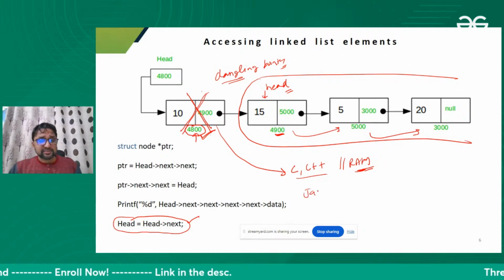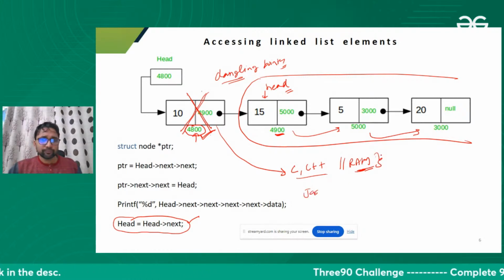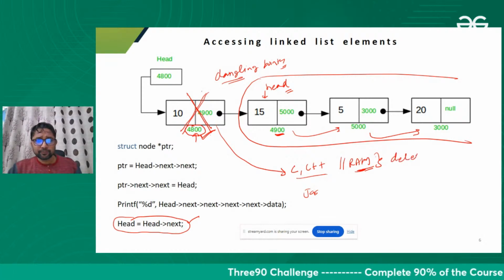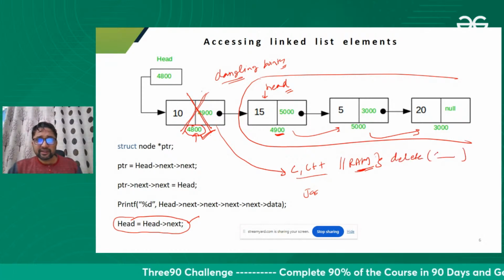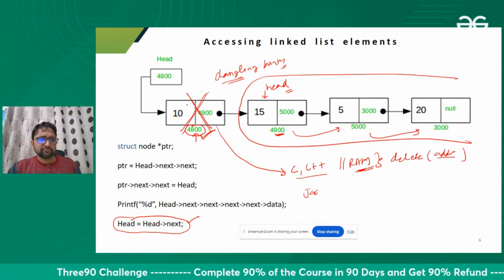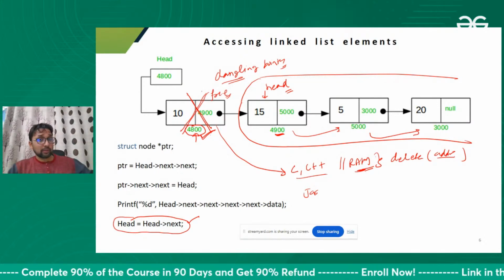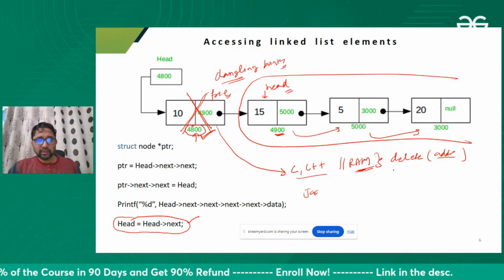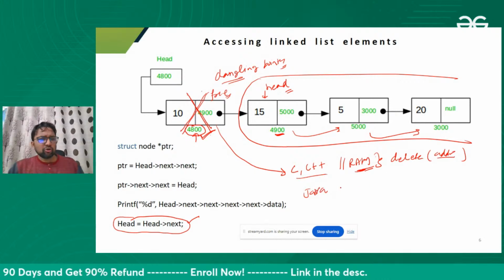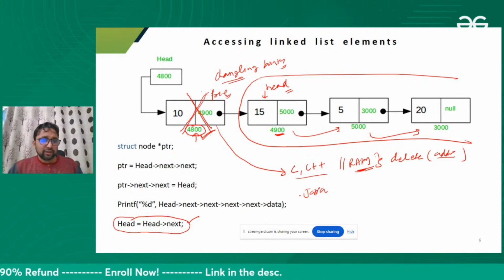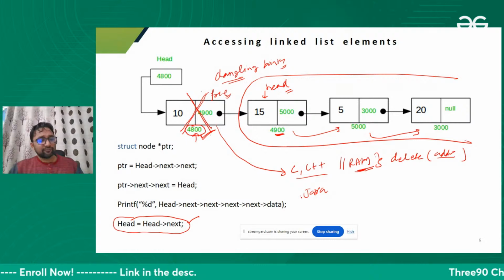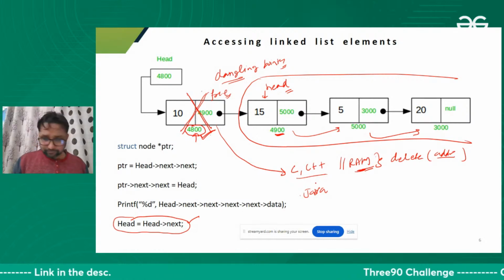In C++, to delete it from the RAM also, we can use the delete operator and pass its address, and this memory will be free, so that other programs can use the same memory. In Java, we do not need to do that. Java will do garbage collection all by itself. That's it.